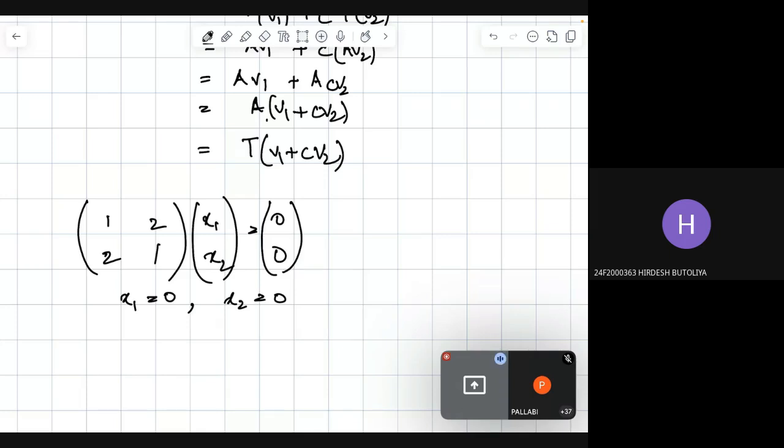Nullity is 0 and the dimension is 2, so 2 minus 0 gives rank as 2. Hence, since the rank of the linear transformation is 2, T is both one-one and onto. Right?